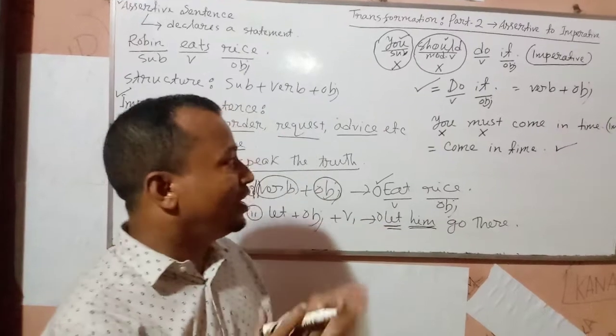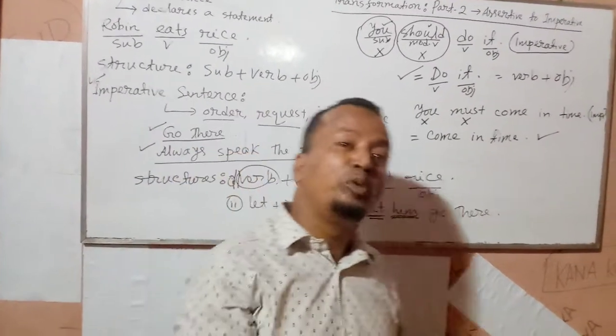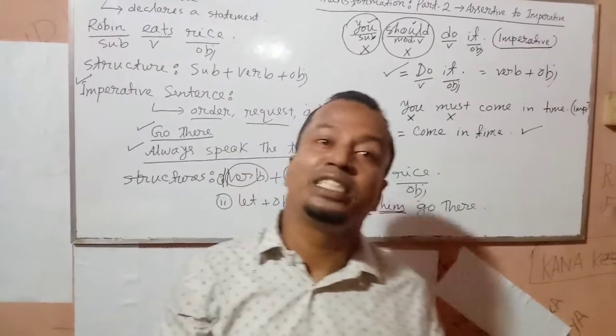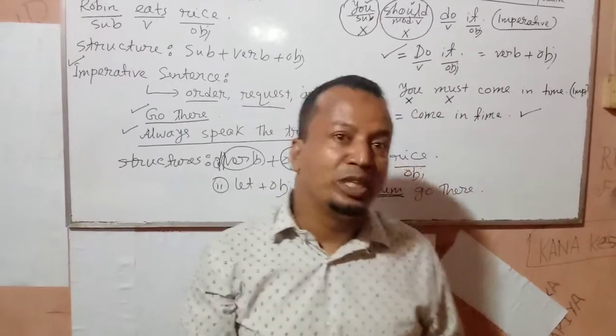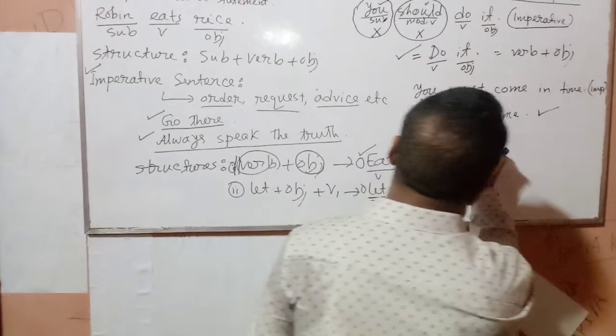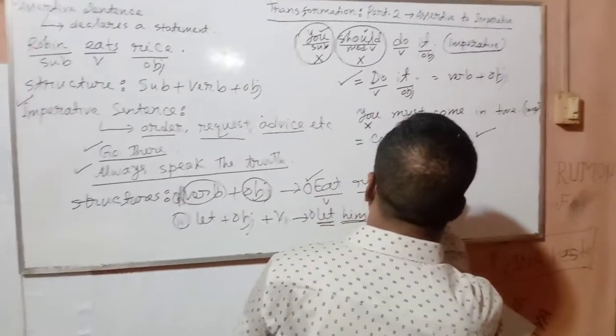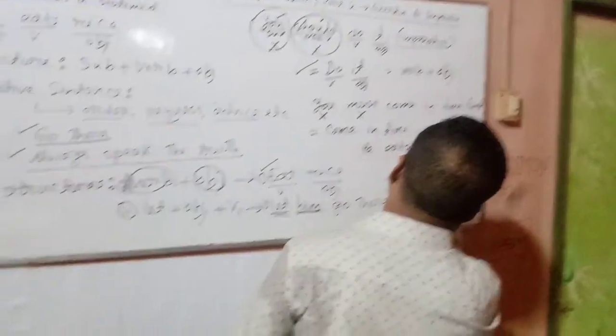But be careful about one thing. What we have done in both the cases, the subject is you. But if the subject is not you, then what will you do? Suppose you have got a sentence, he eats rice.